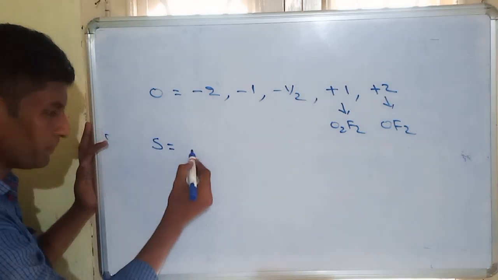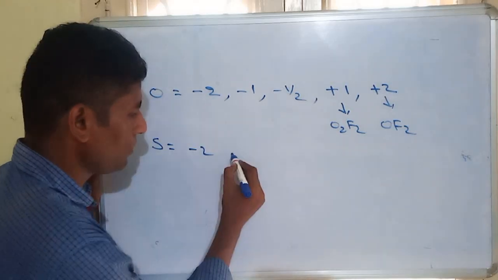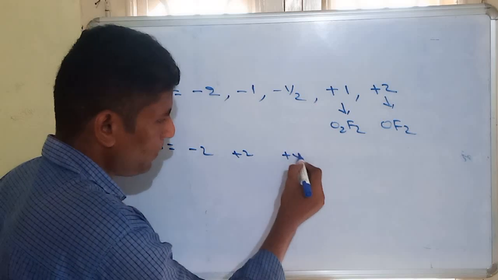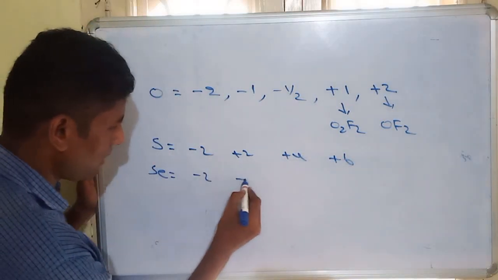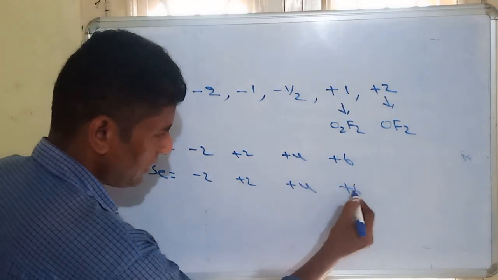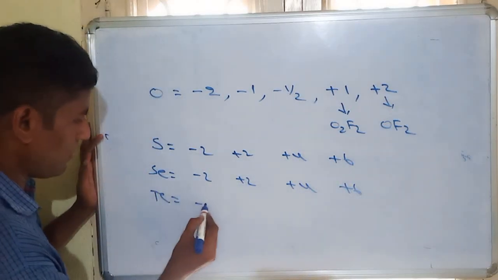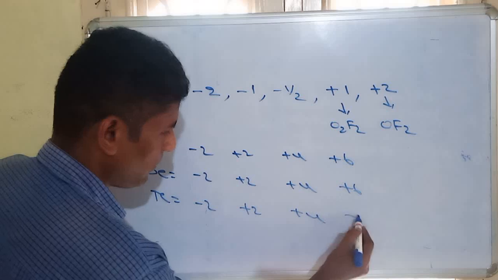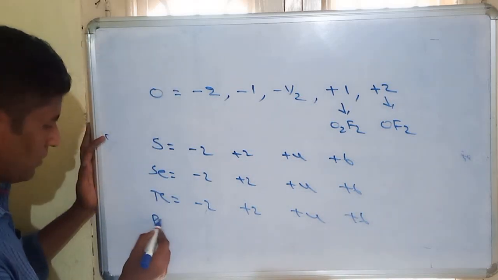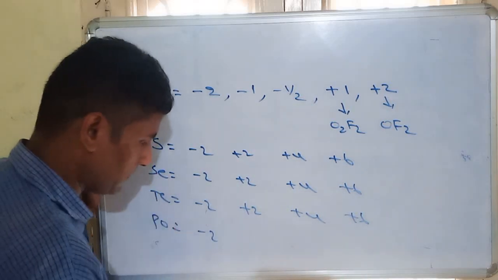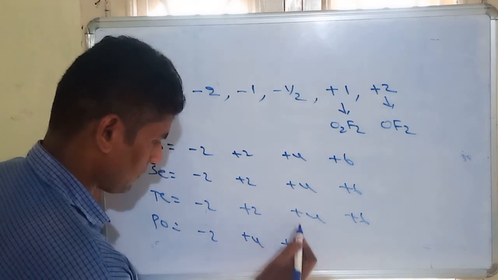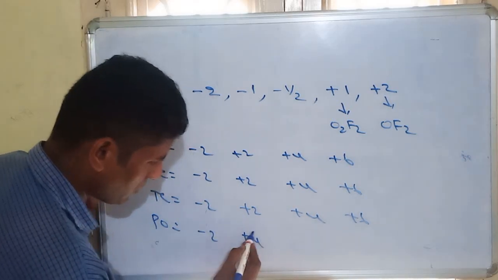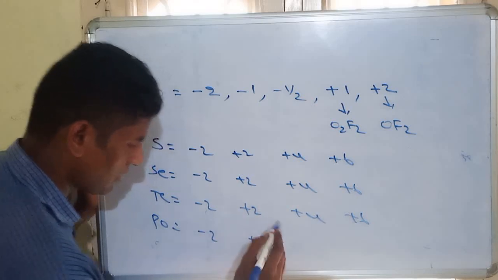Remaining, sulfur, so definitely -2, also will show +2, +4, +6. Same like selenium: -2, +2, +4, +6. Tellurium: -2, +2, +4, +6. Polonium will show -2, +4 and +6. +6 is mostly not shown, only +4.